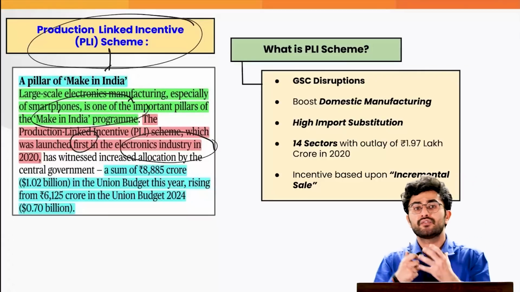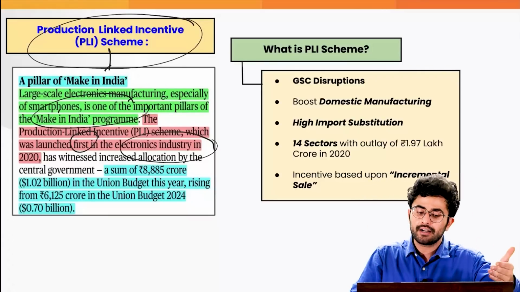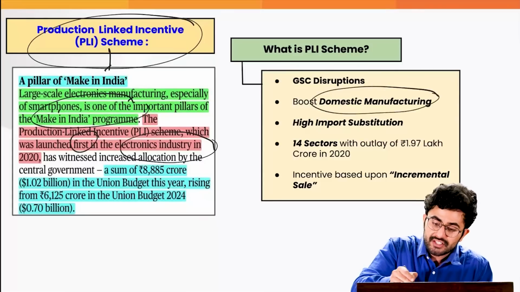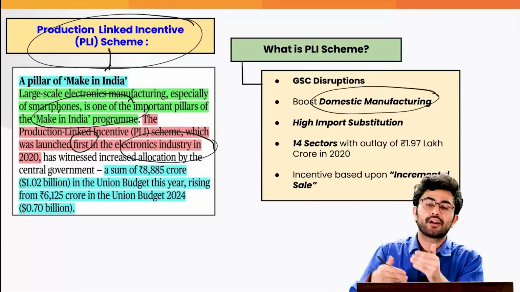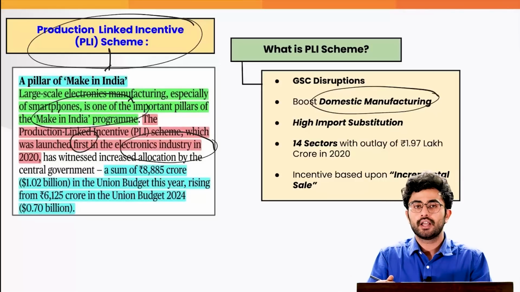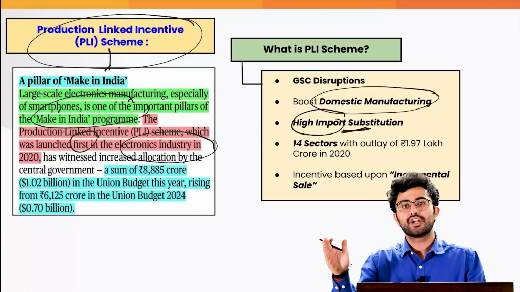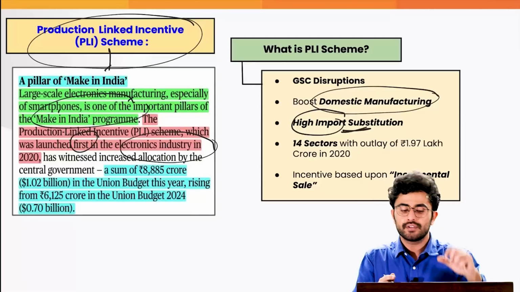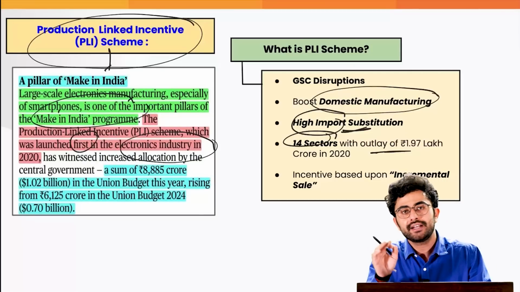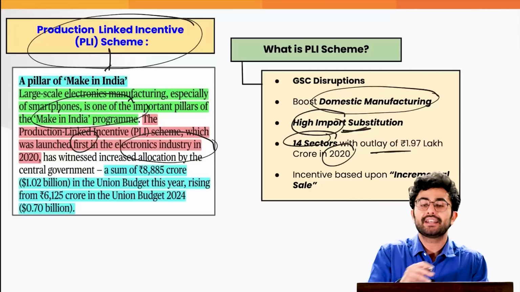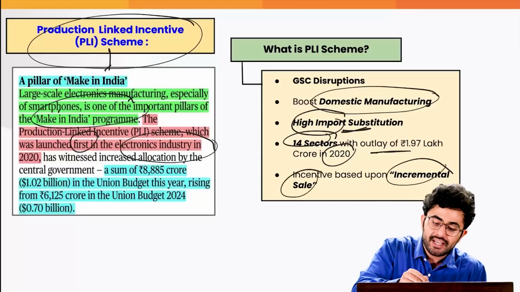It was realized that we should put impetus on Make in India to become self-reliant, to further boost domestic manufacturing, to create jobs, the same kind of step which America is taking under the Make America Great Again model, and to reduce our reliance on high imports. So this production linked incentive scheme was launched in 14 sectors with an outlay of 1.97 lakh crore in the year 2020, where the industries get incentive based upon the incremental sale.